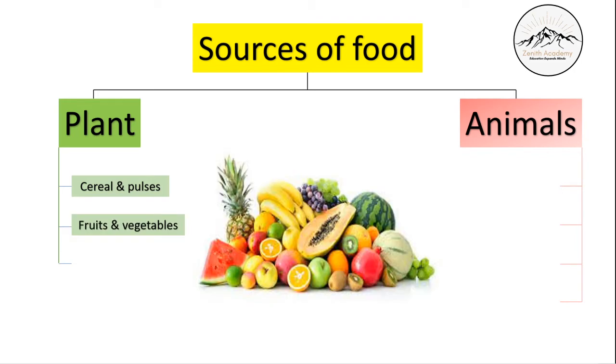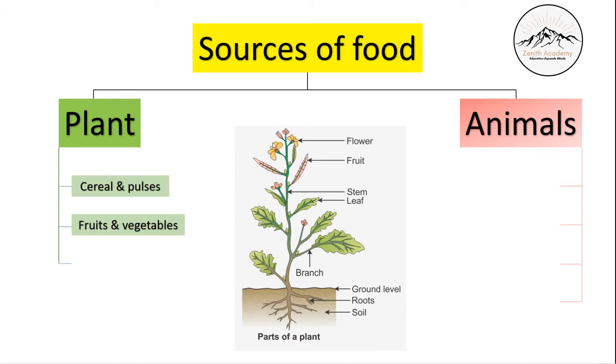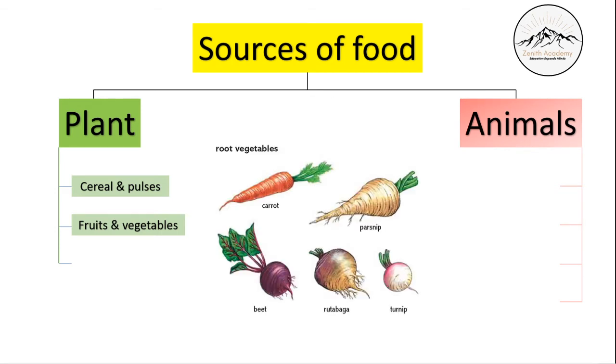Fruits and vegetables. We eat a variety of fruits and vegetables and they come from a plant. So let's see how different parts of plants will give us different kinds of vegetables and fruits. For example, roots are a source of food, branches are a source of food, leaves, stem, fruits and flowers, all these are different sources of food. Let's see them one by one. Root vegetables. From the root of a plant, we get vegetables such as carrot, parsnip, turnip, beetroot. All these come from roots.